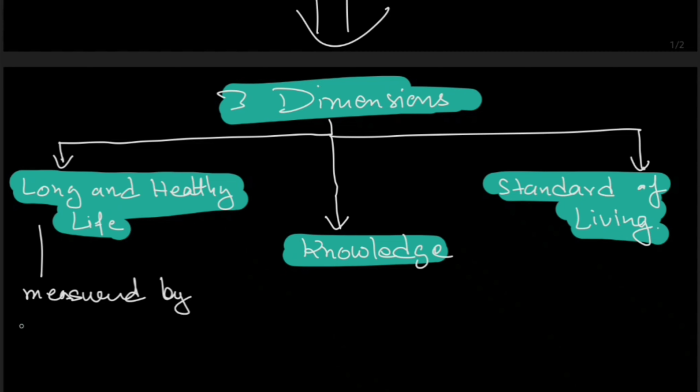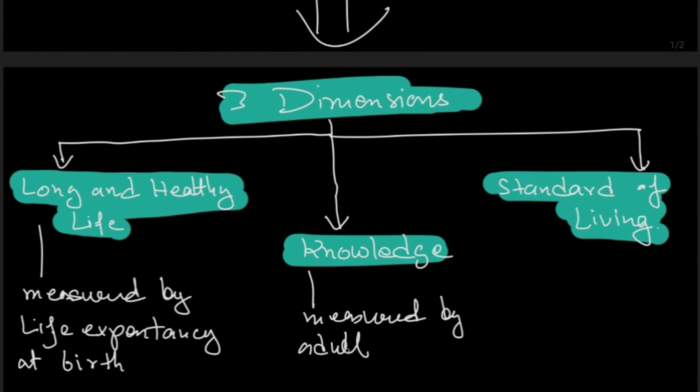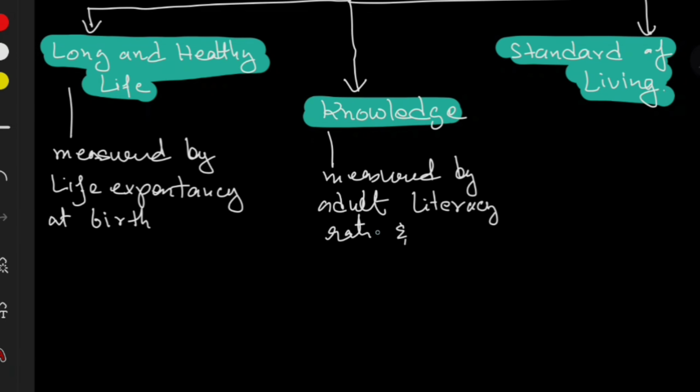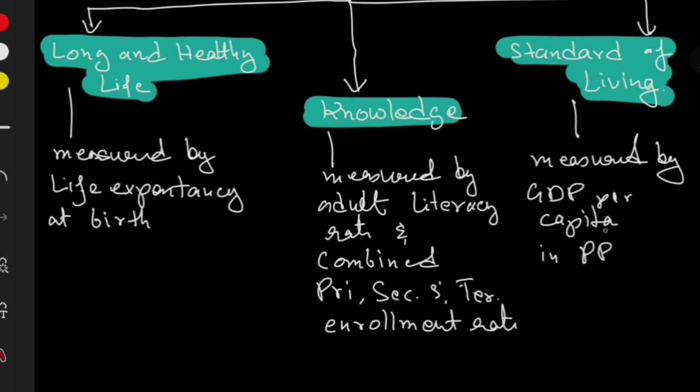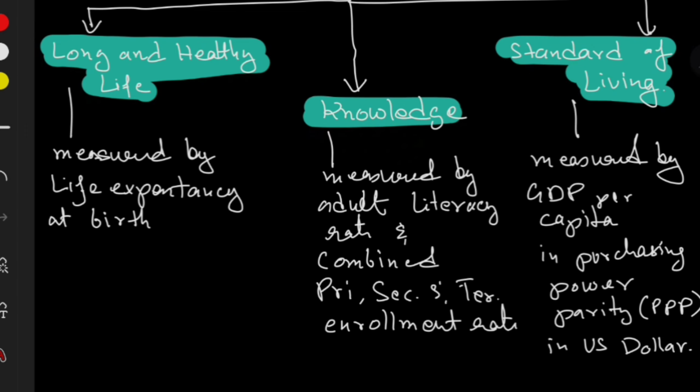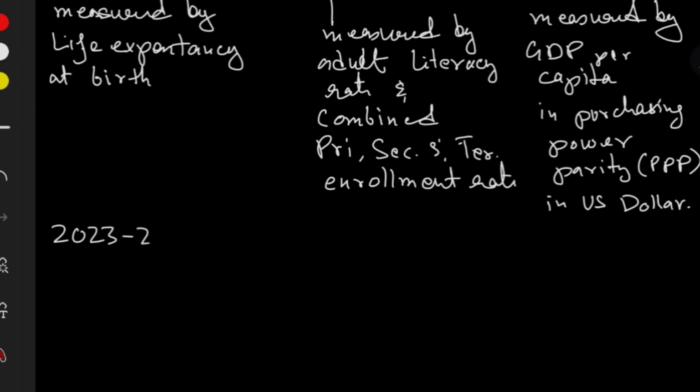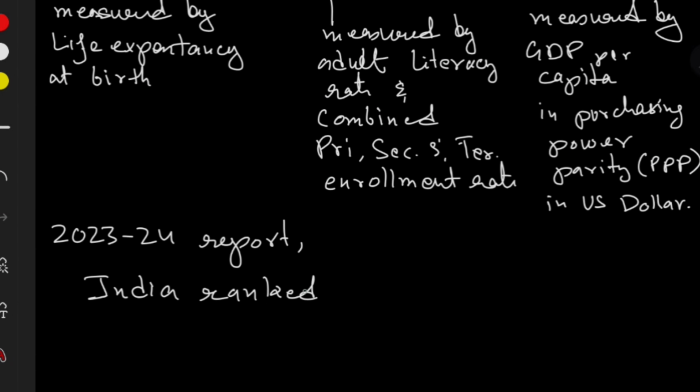Long and healthy life is measured by the life expectancy at birth, and knowledge is measured by the adult literacy rate and a combined primary, secondary, and tertiary enrollment ratio, that is, enrollment in schools and colleges. Lastly, the standard of living is measured by the GDP per capita in purchasing power parity in US dollars. India currently has around 6197, I think, somewhat around this.